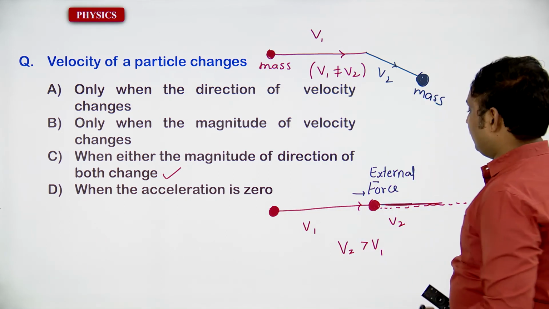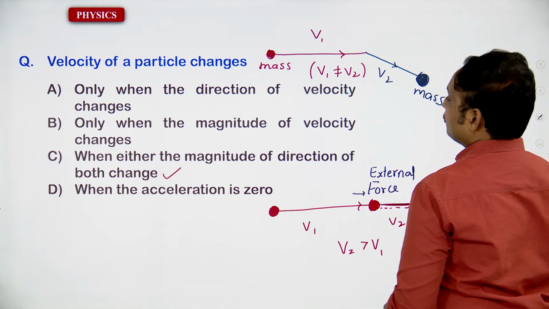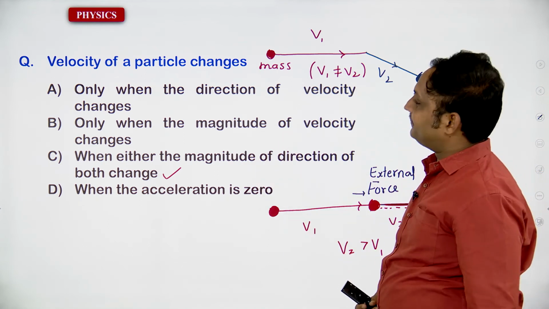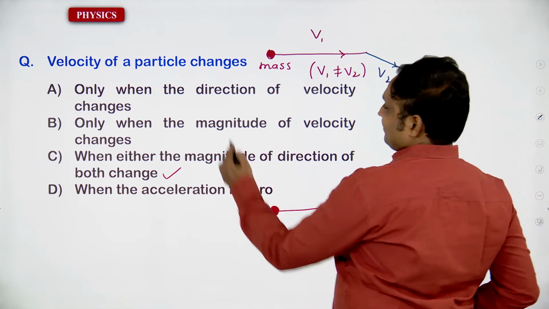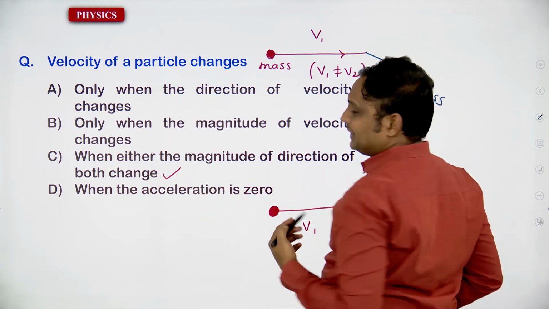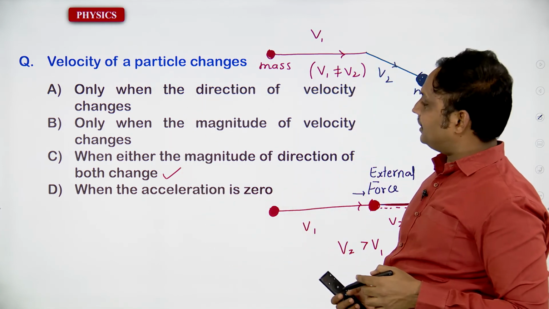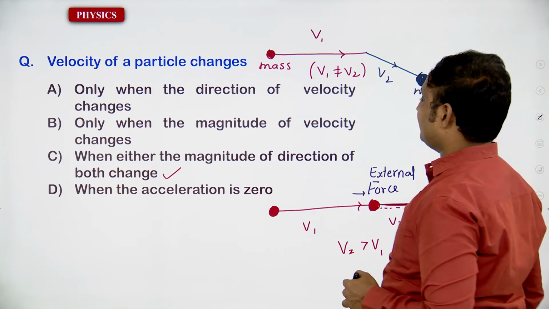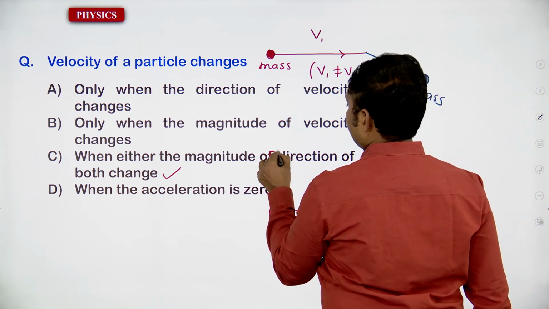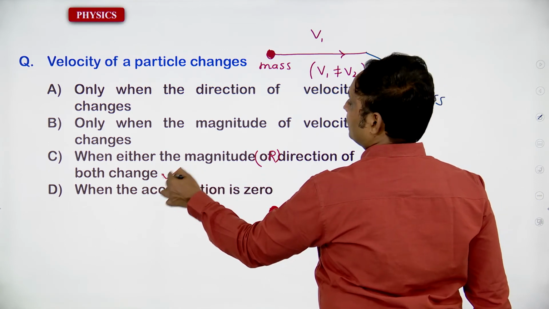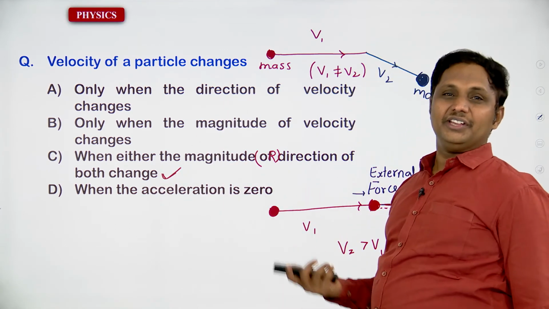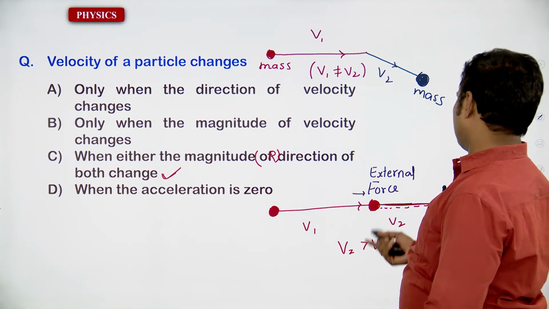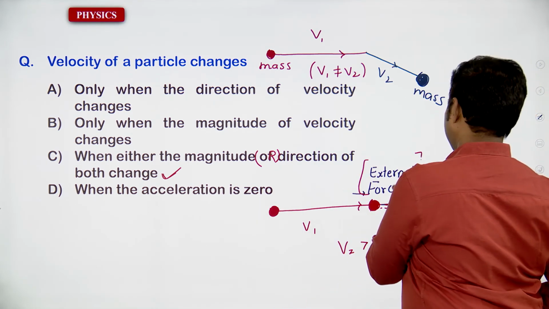So, the magnitude will change when the magnitude of velocity changes. Either the magnitude or the direction of velocity will change, then only there exists a change. Magnitude is related to external force.